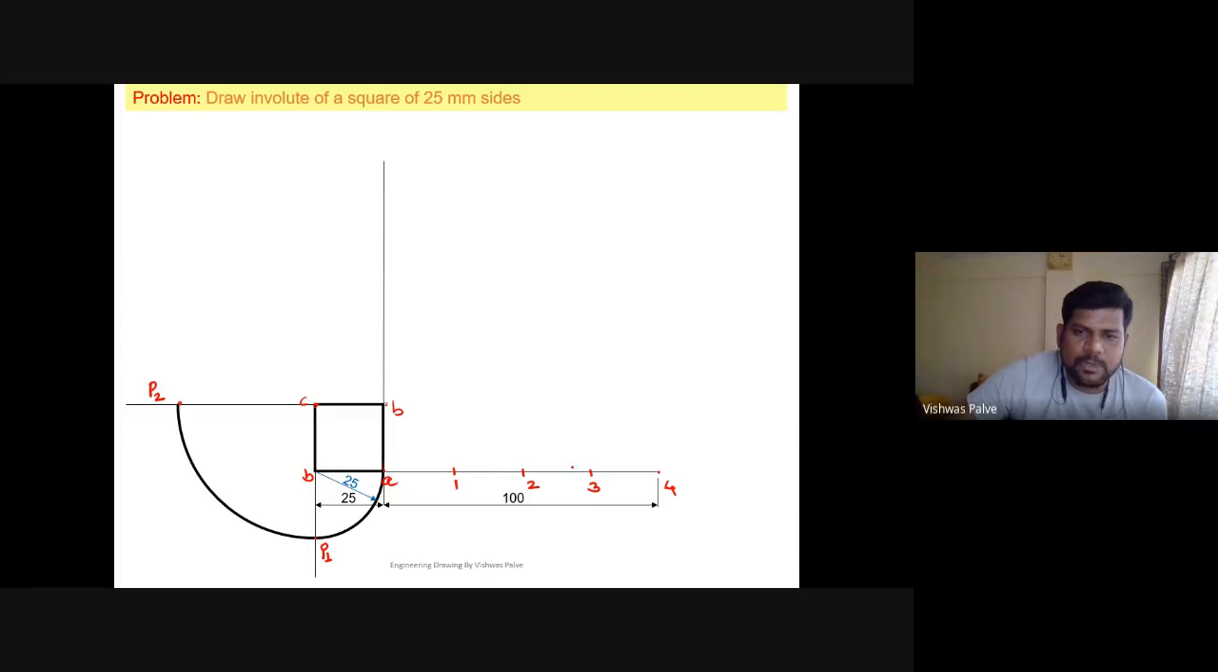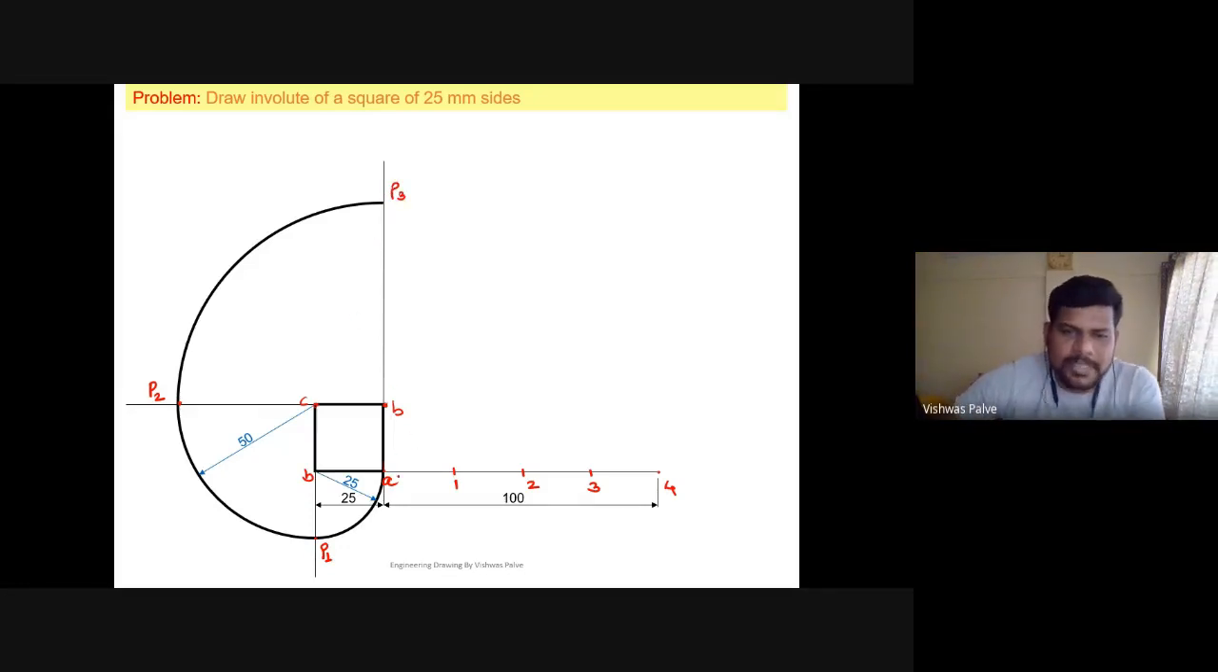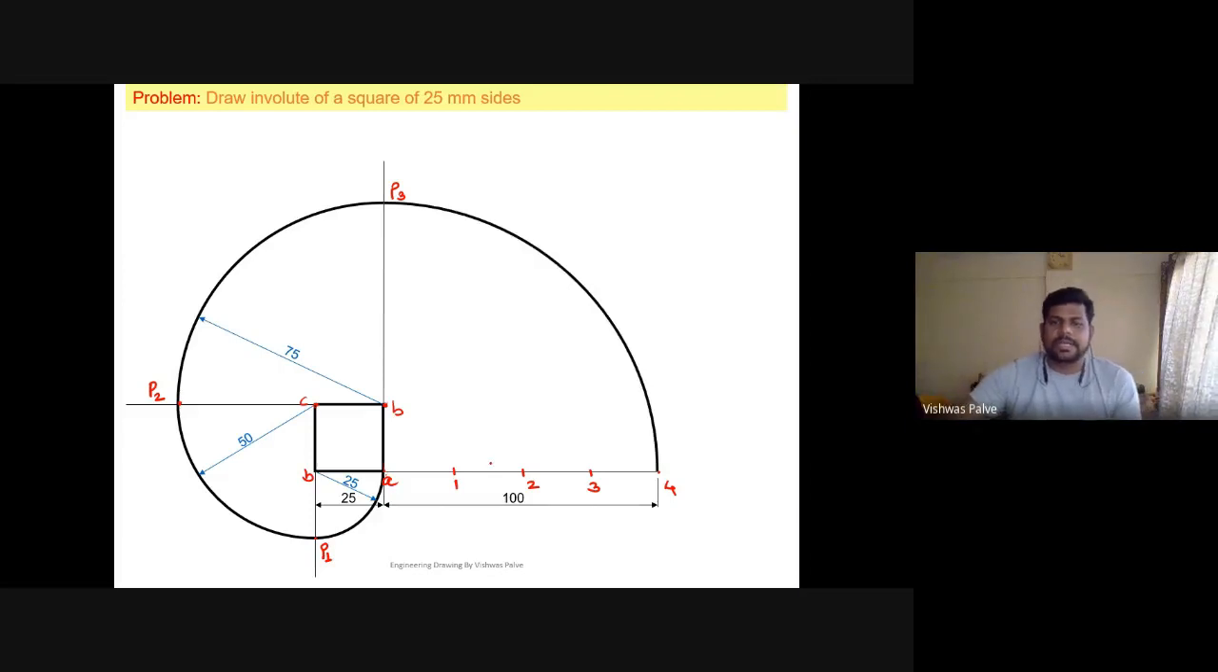Then select A to 3 in the compass. Right. Point B as a center and draw a curvature. So it will be drawn somewhat like this. Right. This will be my point P3. Then next, what will be the next step? Select A to 4 in the compass. From point A itself, draw a curvature of radius 100 and you will get point P4. Okay. So this is the naming of a point P1, P2, P3, P4. Okay. So this was the involute for square.